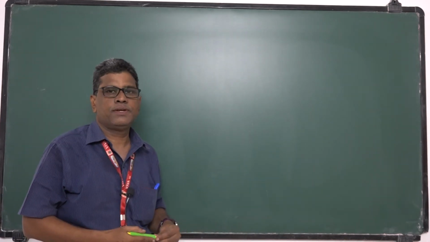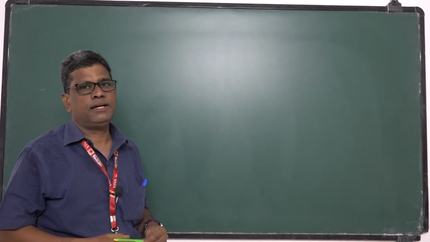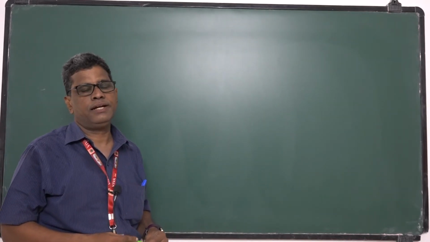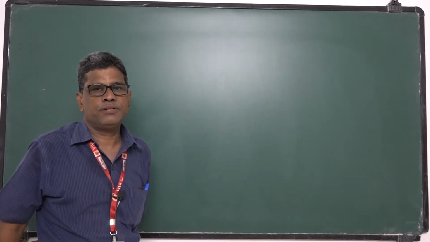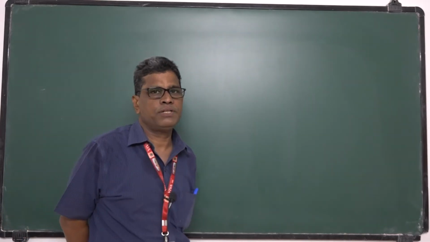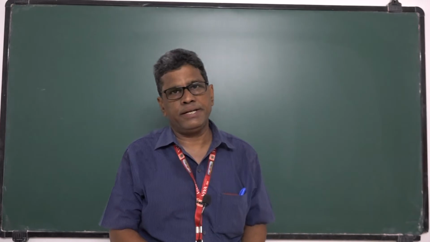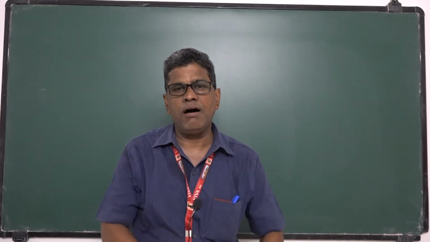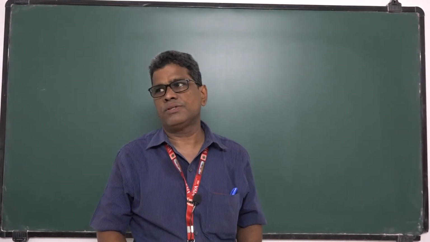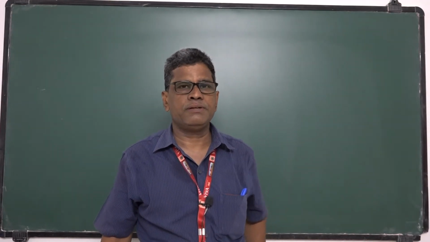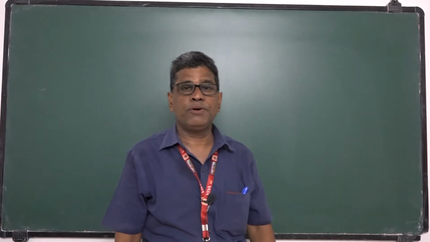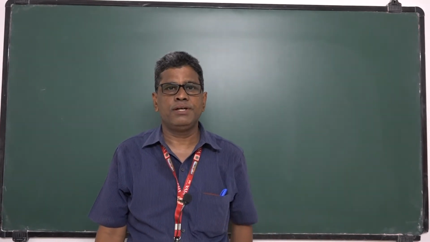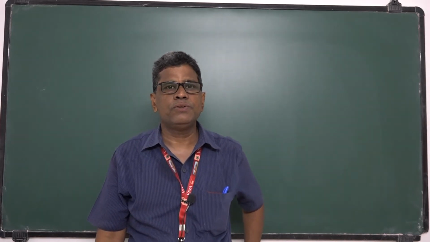Hi students, we are discussing yesterday I introduced the kinetic energy. So what is the kinetic energy? Energy possessed by the body by virtue of its motion is called kinetic energy. Its magnitude is given by half mv square. So the kinetic energy of a body depends upon mass of the body and velocity or speed of the body. It is always positive value.